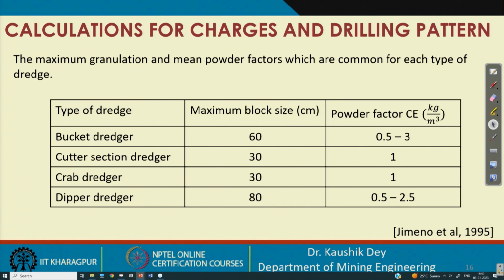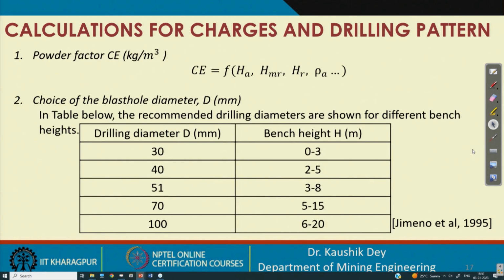Grab dredger 30, then it is 1. Dipper dredger, if the maximum block size is 80, then it is 0.5 to 2.5 kg per meter cube. That is the guideline given by Gimeno in his book in 1995. So, powder factor is basically considered as a function of height of water, height of slush, height of rock, and density of them.